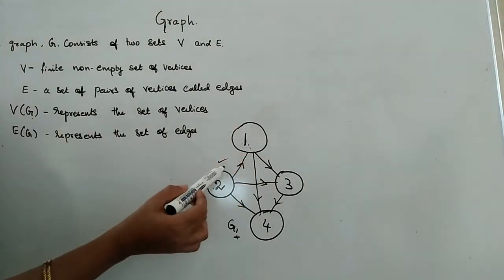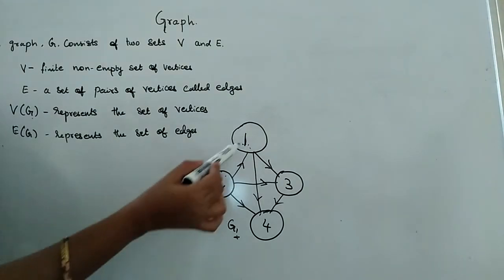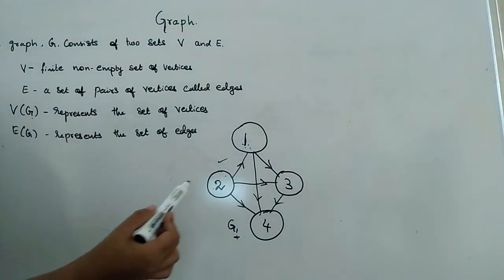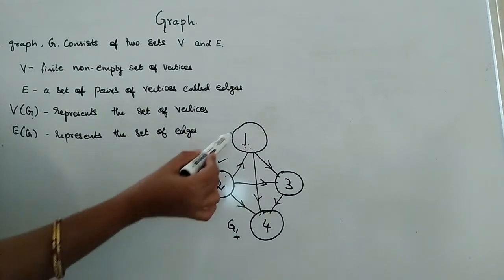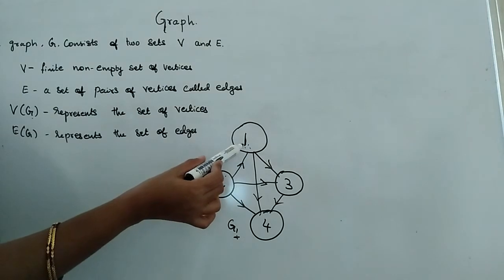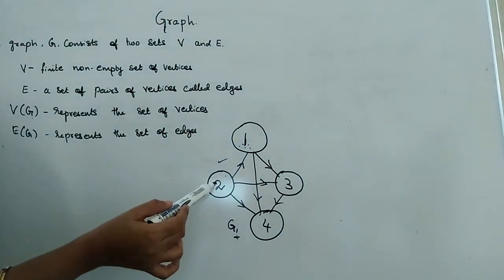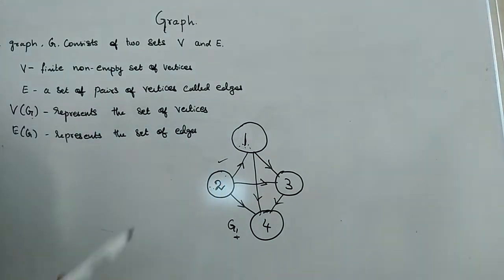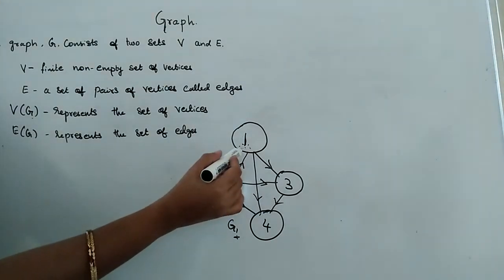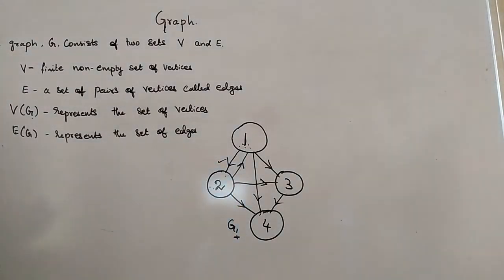And see here, there is an edge radiating from the node 2 to 1, not from 1 to 2. It means I can travel from Kodaikanal to Goa directly, but at the same time, I couldn't travel from Goa to Kodaikanal directly because there is no edge which is pointing towards Kodaikanal.